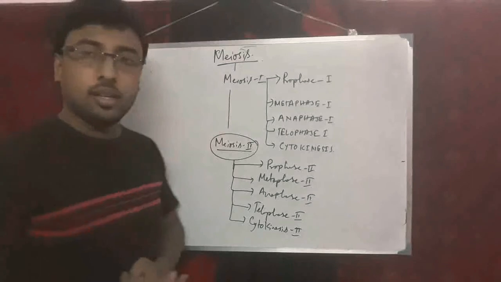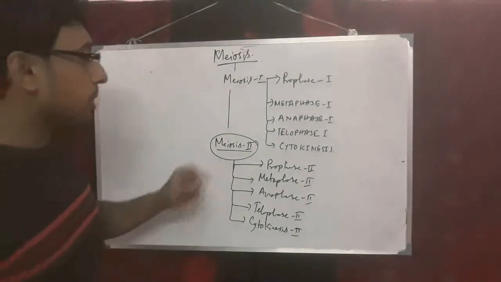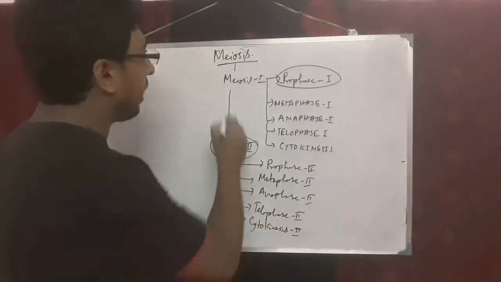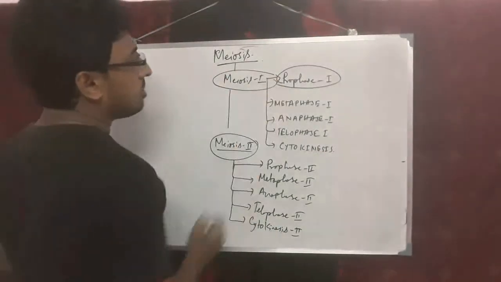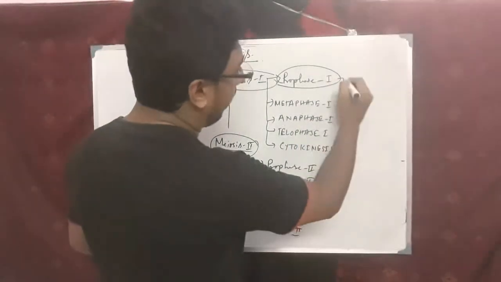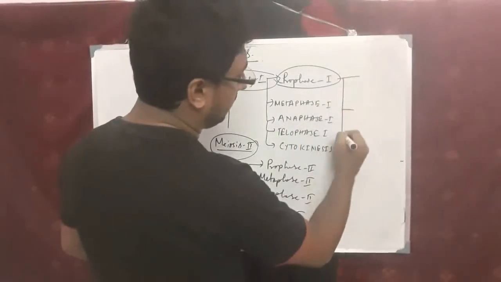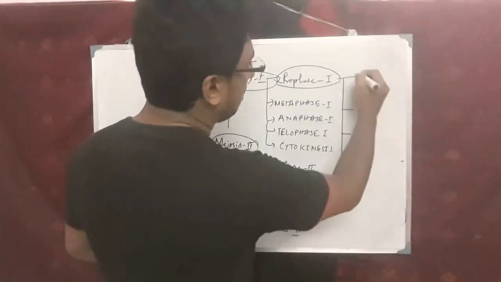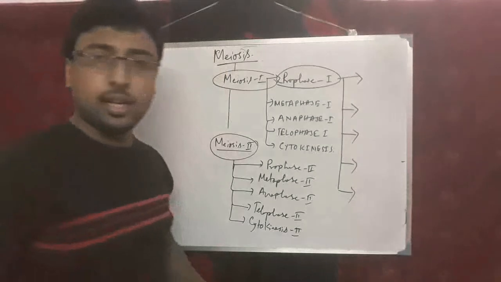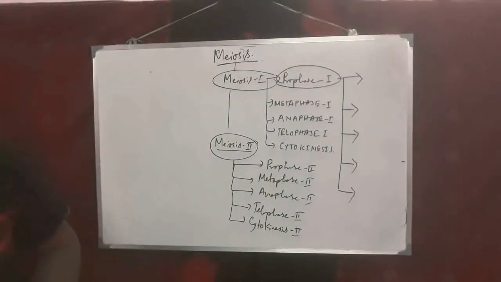These are the different events of meiosis. Now prophase 1 under meiosis 1 is very important, because under prophase 1 there are 5 different steps.